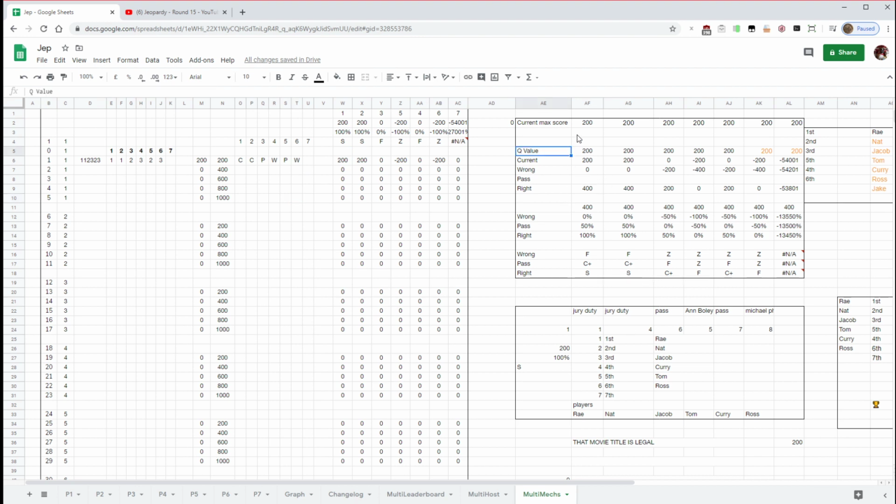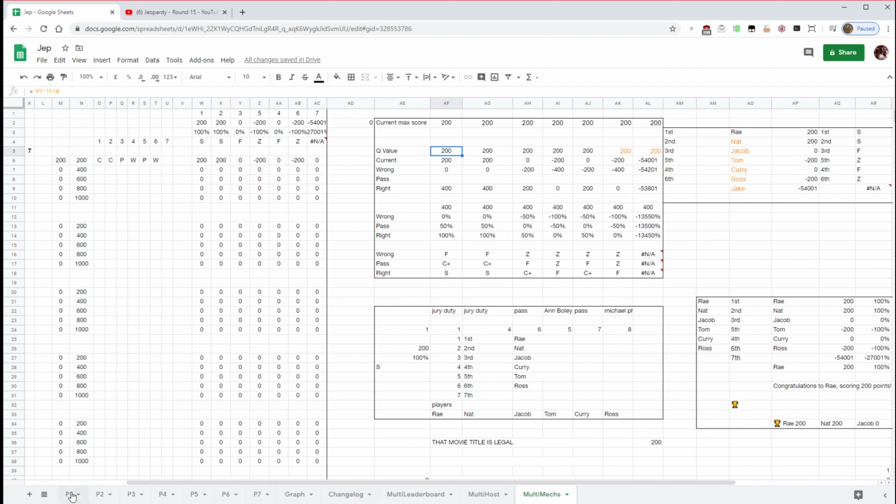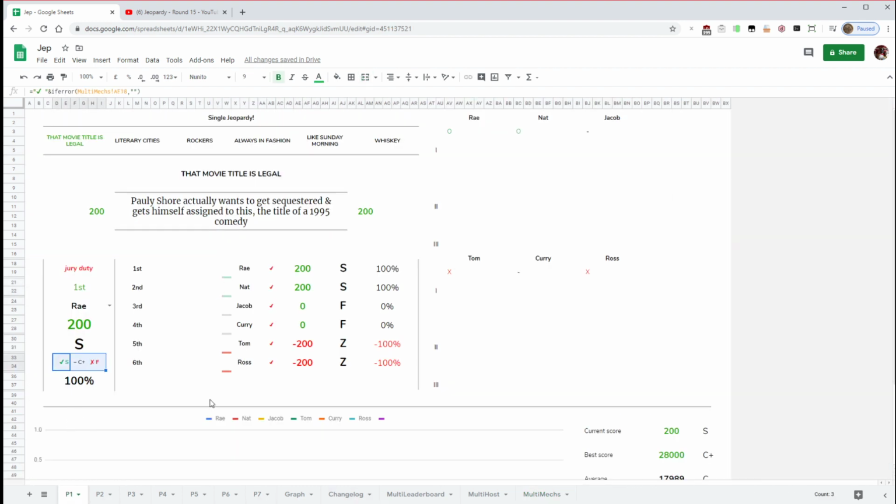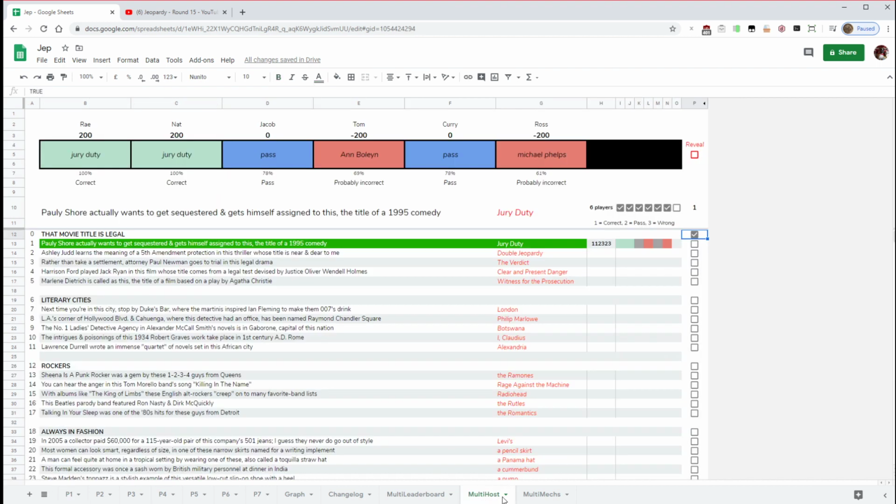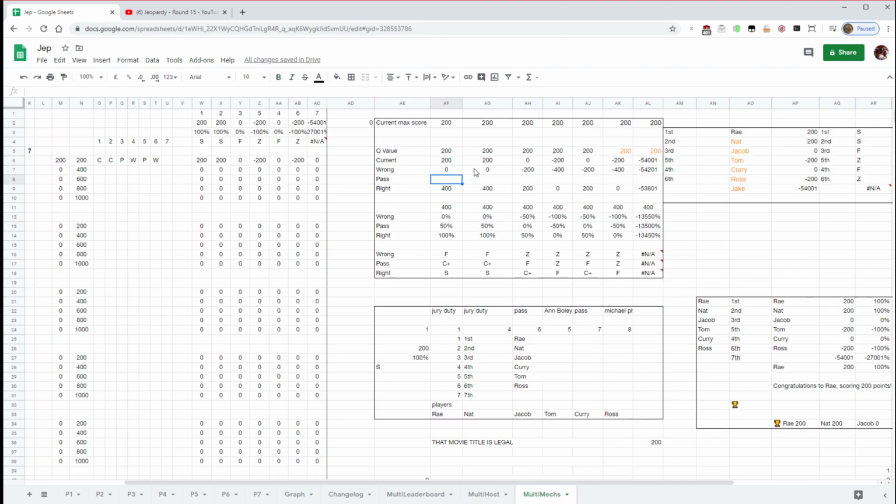Okay, right, moving on to this module here. This is what works out the, if I spread it to show you, it's this bit here, the predictor. So multi-mex, it just gets what it would be if they were to get that one wrong. If they were to pass it, it's always blank, and if they were to get it right, it would be that added to their current total.